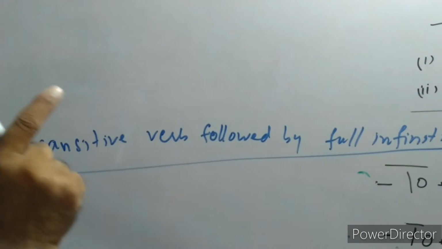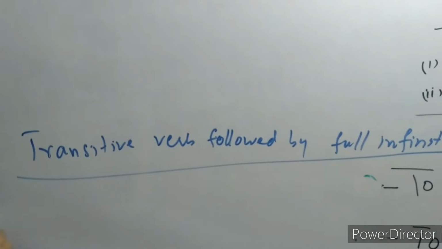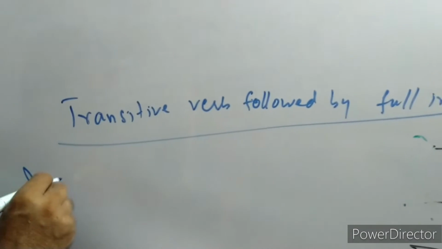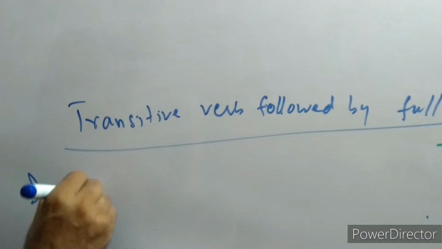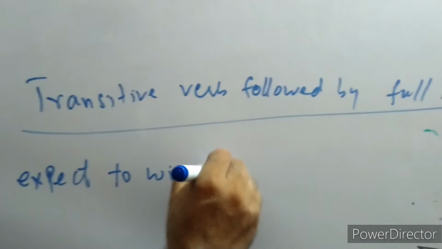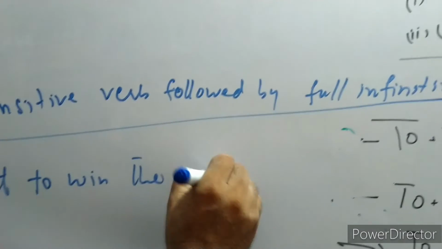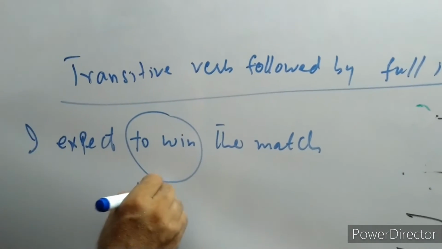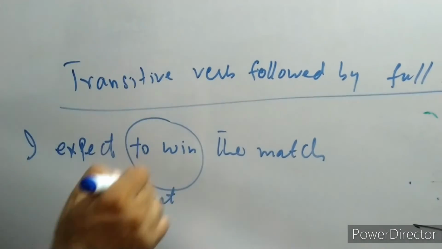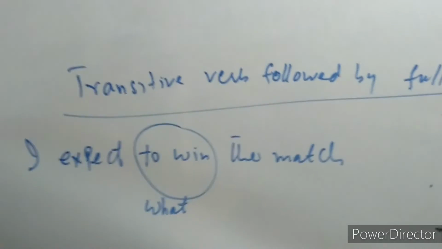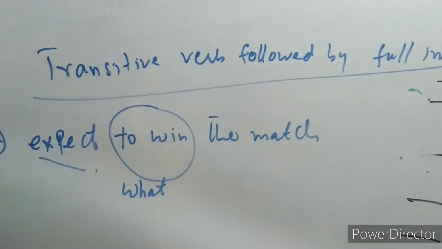This is important. Suppose, I expect to win the match. For the object, we always ask what. I expect what? So this is the object of a verb, right?